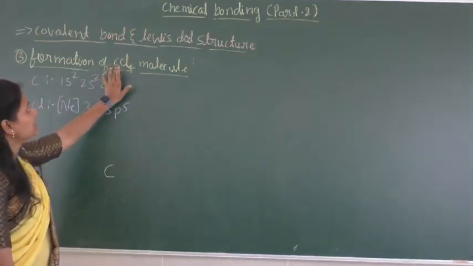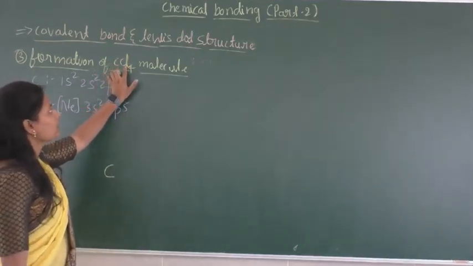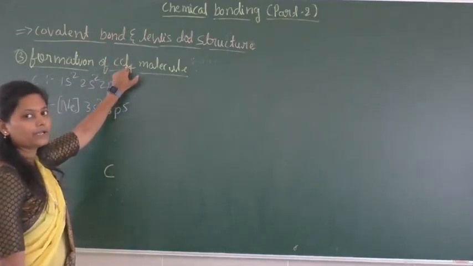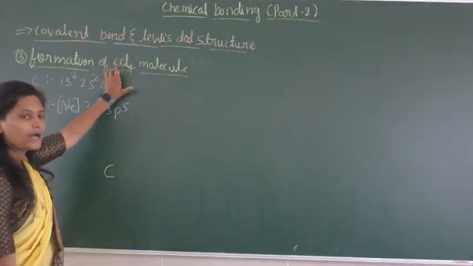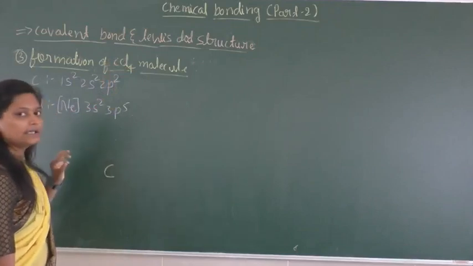When we consider the carbon and chlorine, the chlorine is more electronegative than the carbon. That's why the carbon is the central atom.